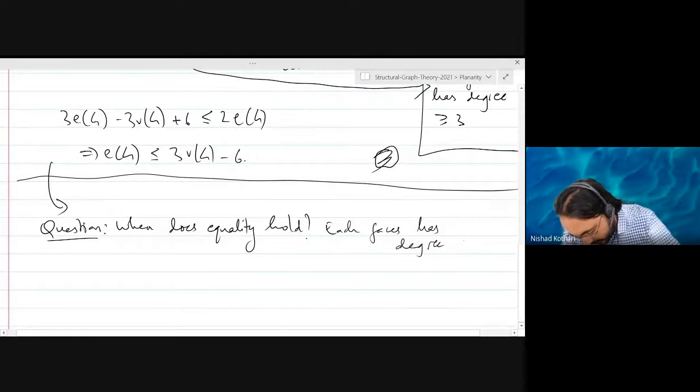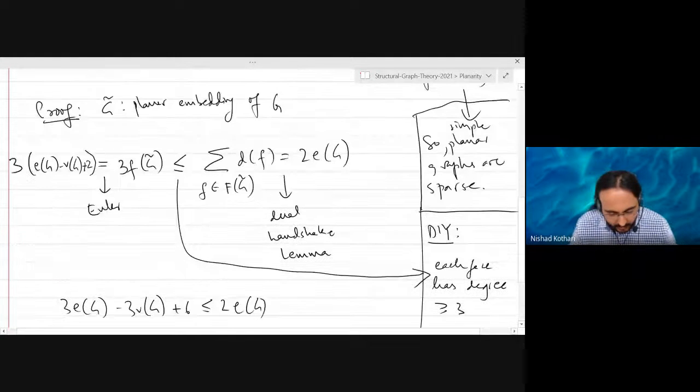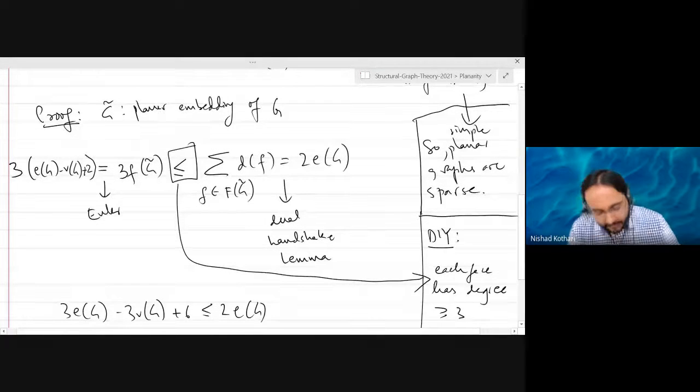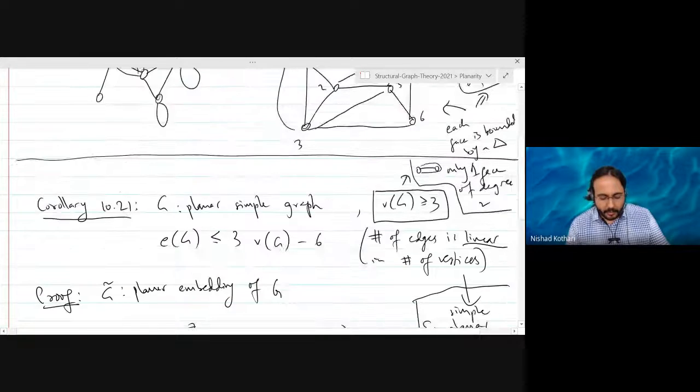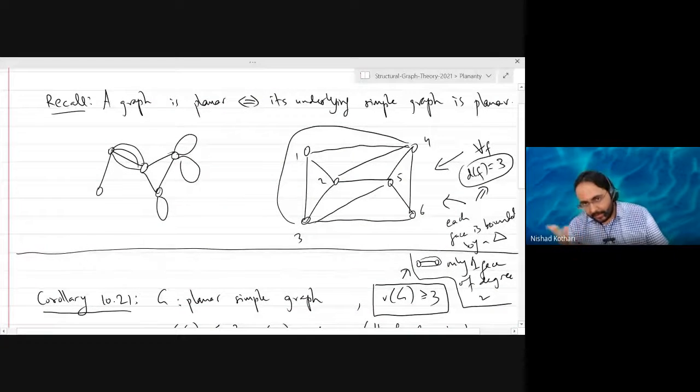Exactly. The only place where we had an inequality is this place, and the only time this will be an equality is when each face has degree exactly equal to 3. Right? And now if you go back to our previous example, it makes sense. Every face has degree exactly 3, so you will not be able to add any more edges, right?